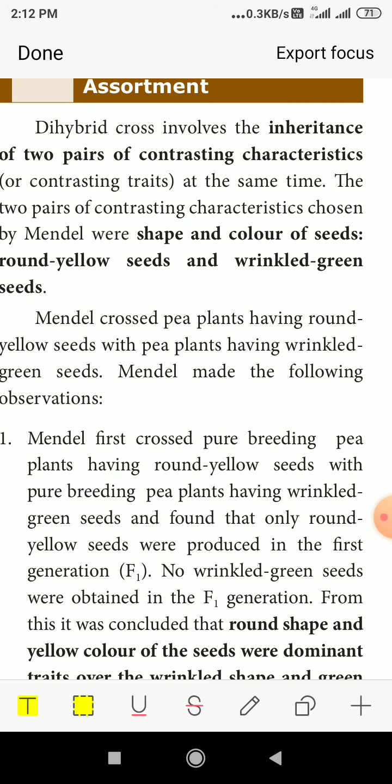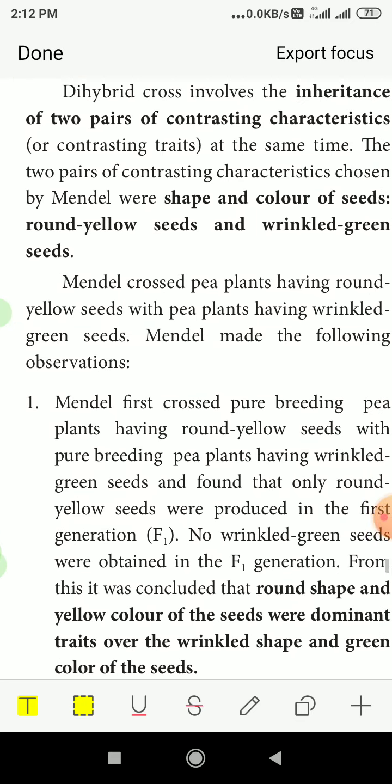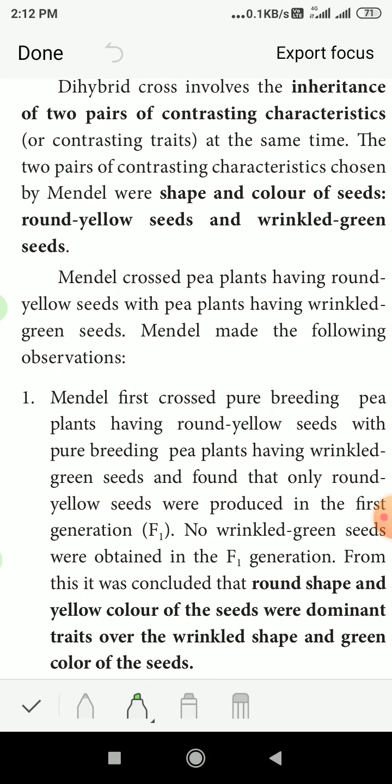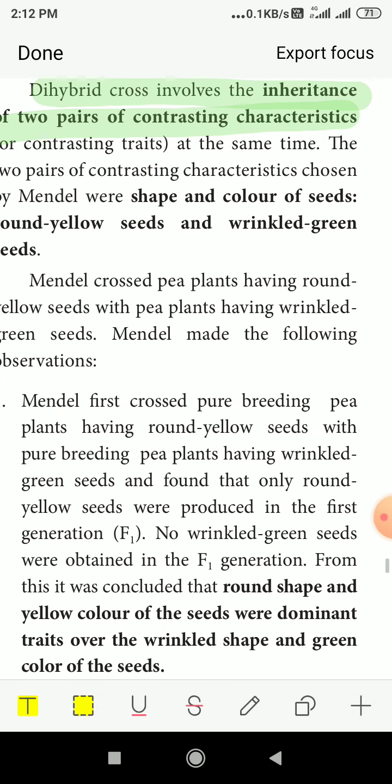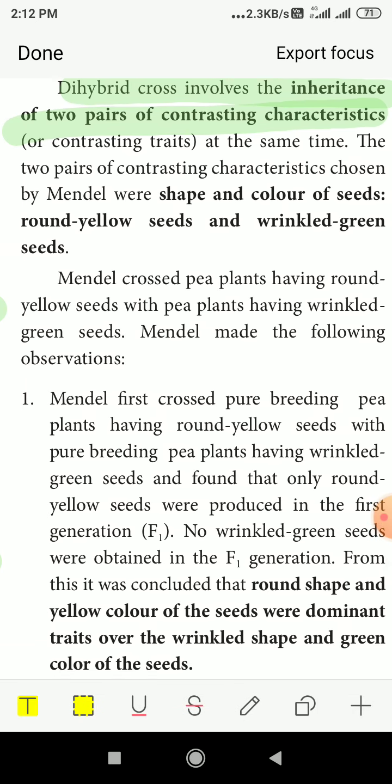Mono means one, di means two. So here two different pairs of contrasting characters were taken. In the dihybrid cross, inheritance of two pairs of contrasting characters is studied at the same time. The two pairs of contrasting characters chosen by Mendel were the shape and color of seeds: round yellow seeds and wrinkled green seeds.